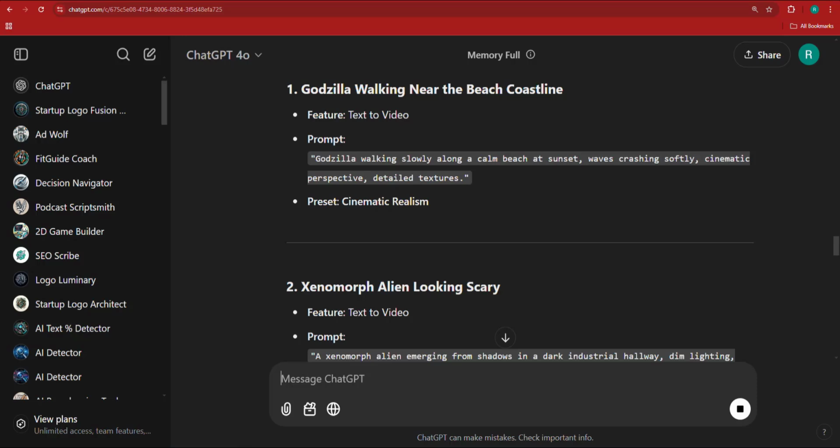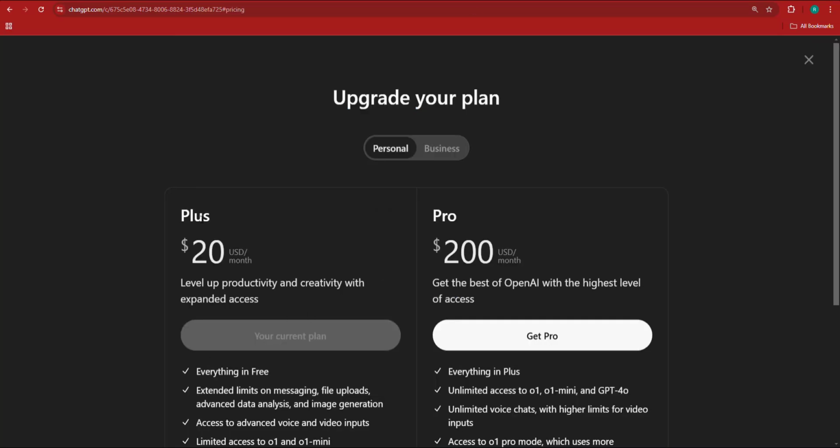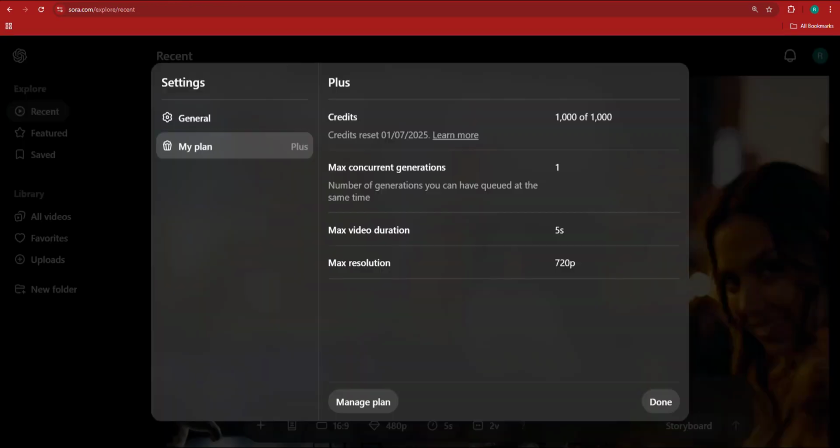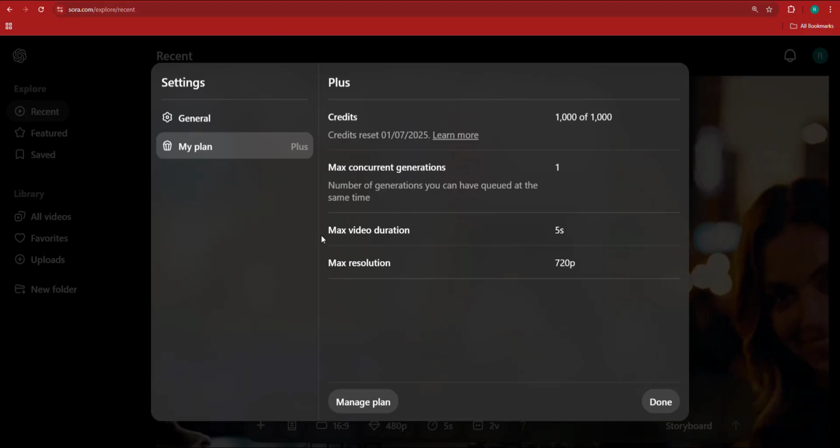So if I go to ChatGPT, these are the plans that we have. I'm currently on the Plus plan at $20 per month. If you get the $200 plan, then you get access to extended Sora AI features, as you can see here. Here I get limited access, which is still access for $20.